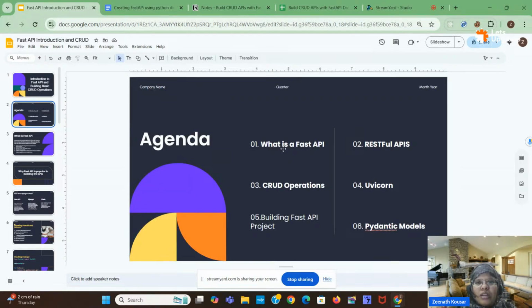Here we will discuss what is a FastAPI, and we will learn what is a RESTful API. We know API, but what is the difference with a RESTful API? We will perform some CRUD operations and create a to-do application. We will learn what is uvicorn, and we will build a full-fledged API, and learn about Pydantic models.